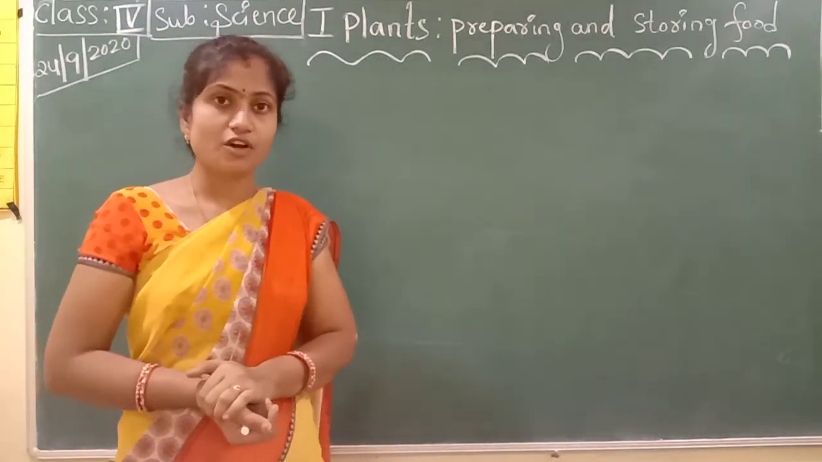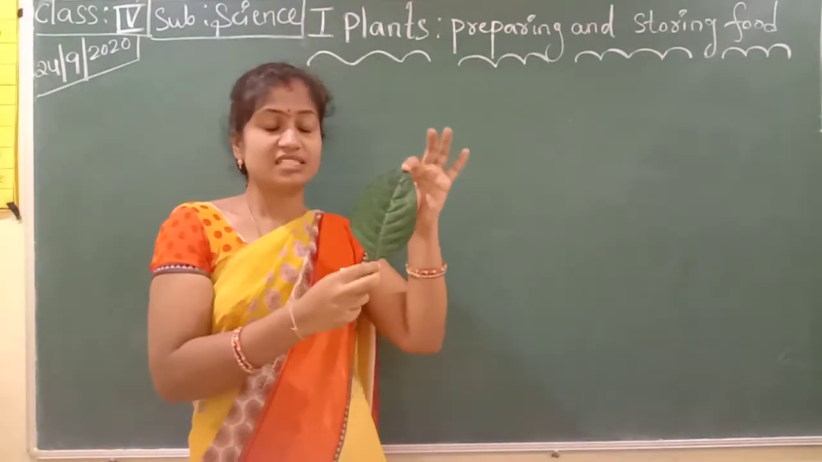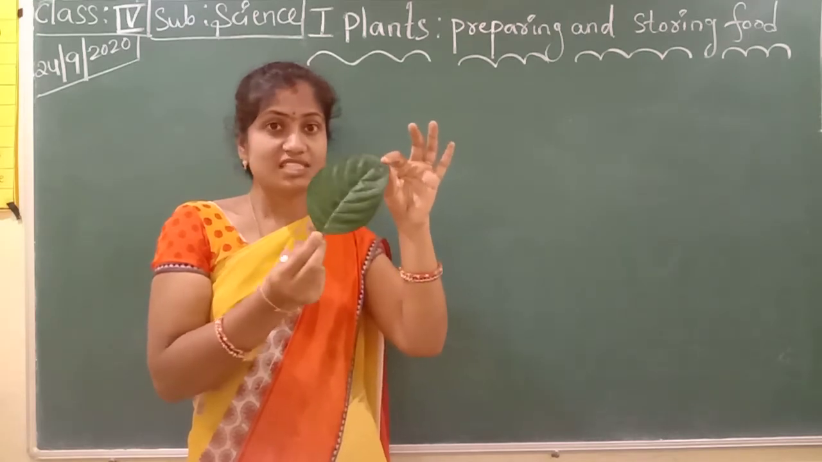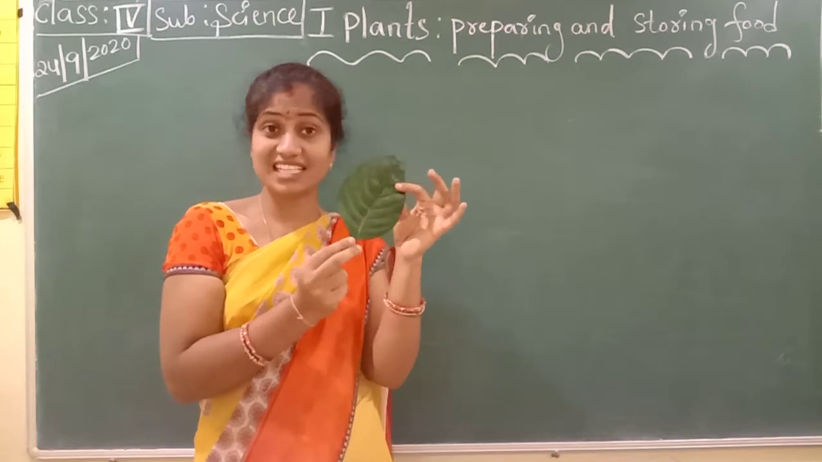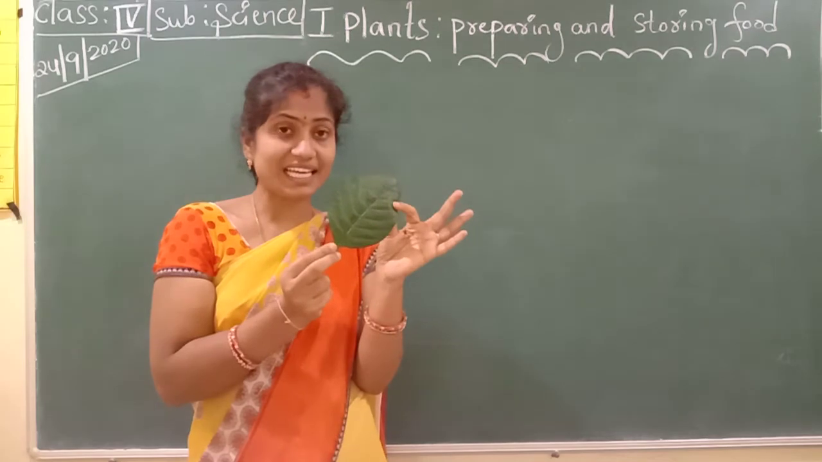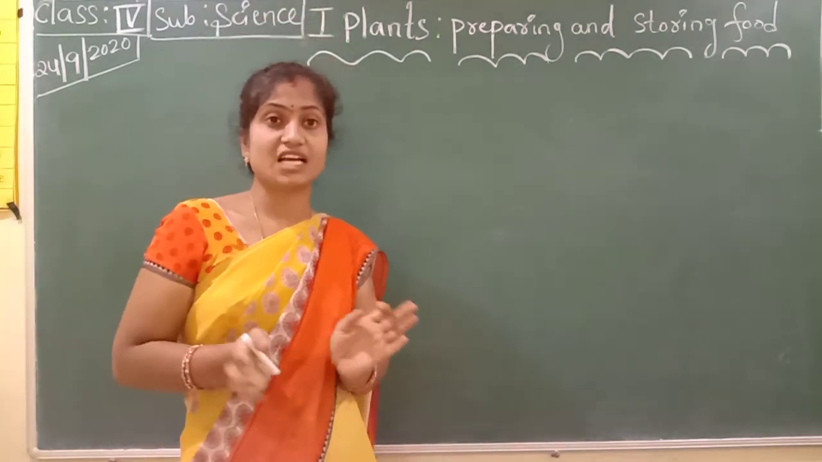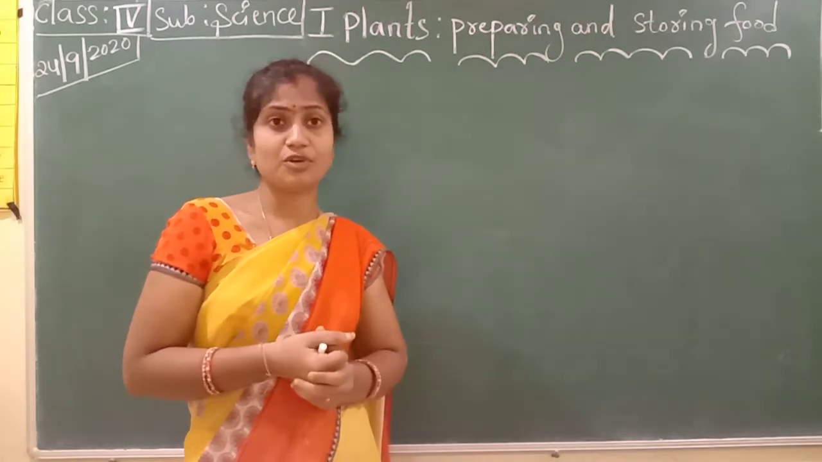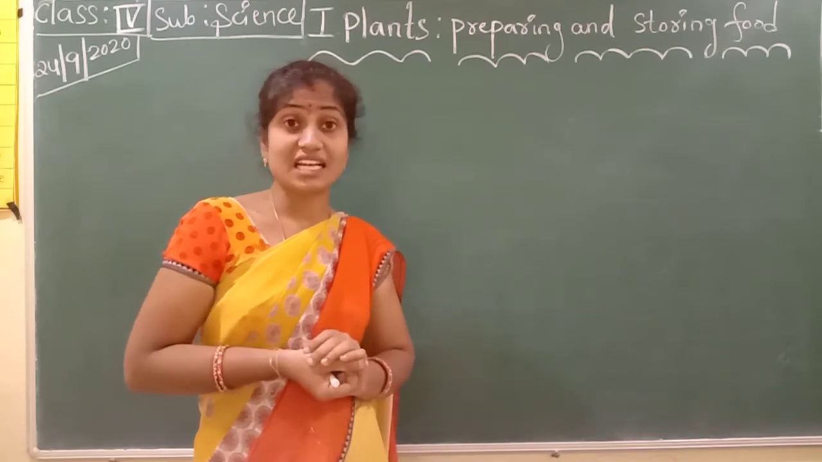So mostly we are observing plants are green in color. See here, this is one leaf. Do you know? This is a leaf, no? You have to observe this leaf. Which color is this? Say, children. Yes, this is green in color. So mostly plants' leaves are green in color only. So how can it get green in color?